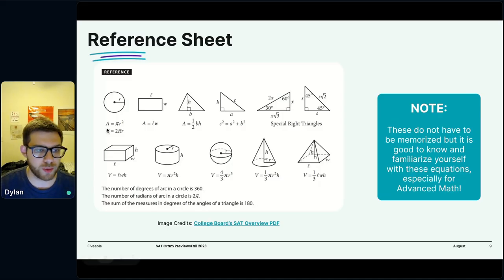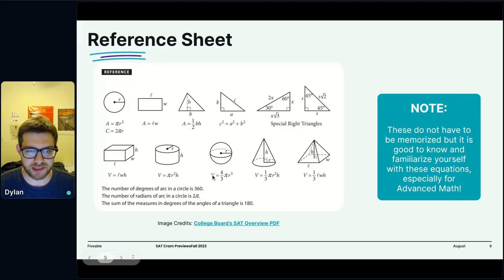I'm sure we've all taken the area of a rectangle before, or we've all found the area of a triangle before, right? These are things that you should go into the exam being comfortable with. And even if you need to quickly flip back to get the specifics, you should be comfortable with knowing which of these formulas to use when, because that's not what the formula sheet tells you, right?